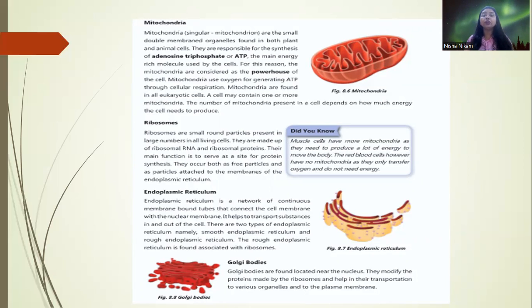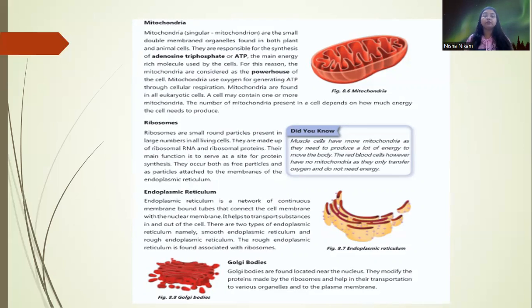Now what is the endoplasmic reticulum? The endoplasmic reticulum is a network of continuous membrane-bound tubes that connects the cell membrane with the nuclear membrane. It helps to transport substances in and out of the cell. There are two types of endoplasmic reticulum, namely smooth endoplasmic reticulum and rough endoplasmic reticulum. The rough endoplasmic reticulum has ribosomes attached to it.